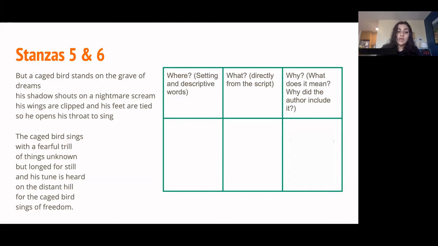So we can write down again that the caged bird is really lonely, but we put it in our notes for the last two stanzas. So I don't know if you need to. Now let's go on.